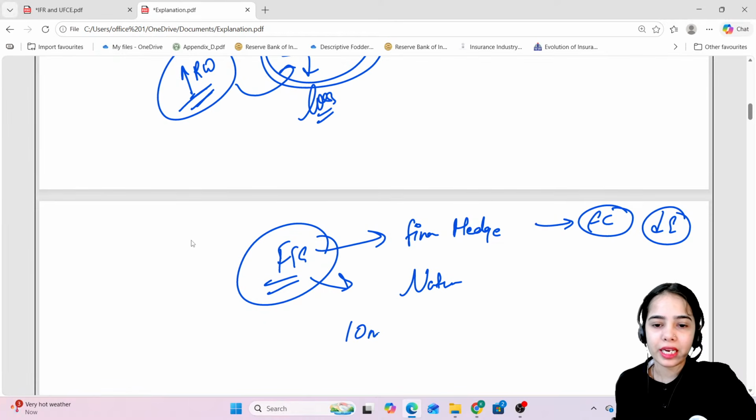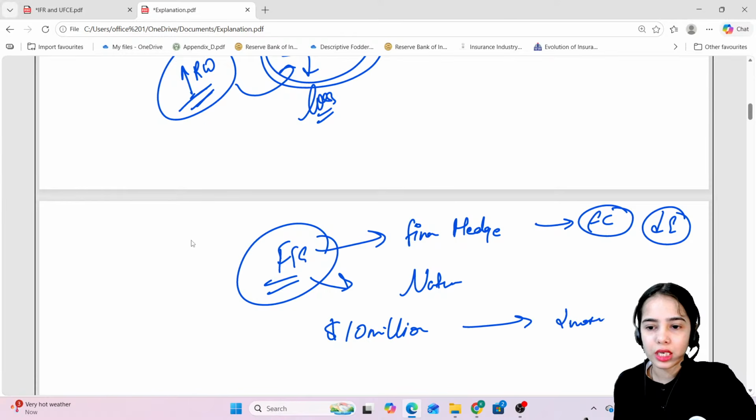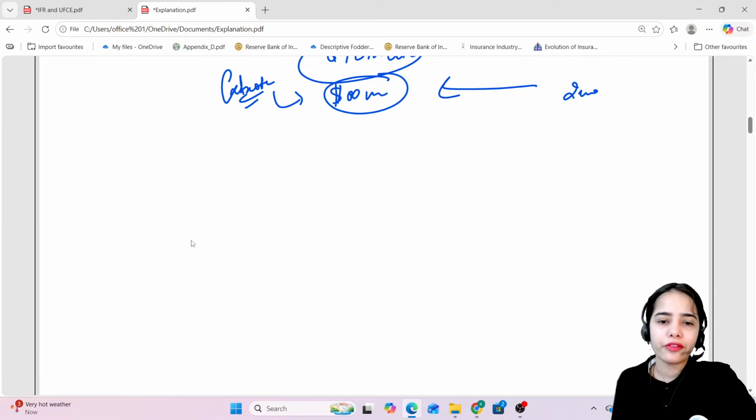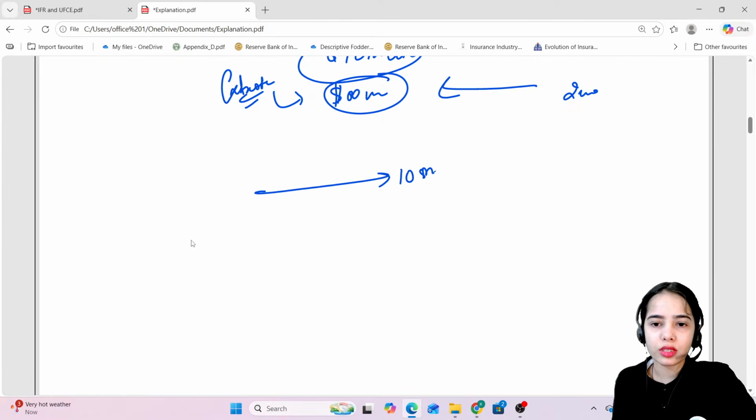Say the entity has to pay $10 million after 2 months. Now the entity, that is the exporter, has a contract that it will get $100 million for its exports after 2 months. That means its exposure is covered, because it has to pay $10 million but will be getting $100 million.